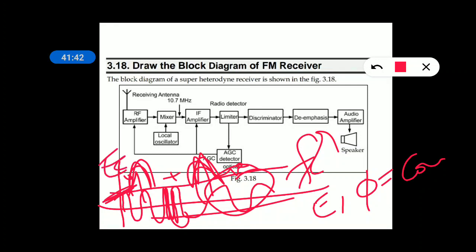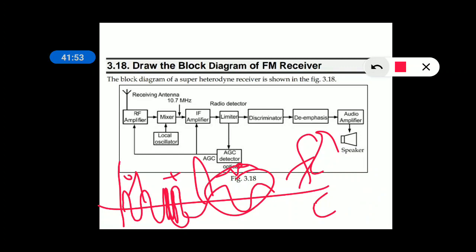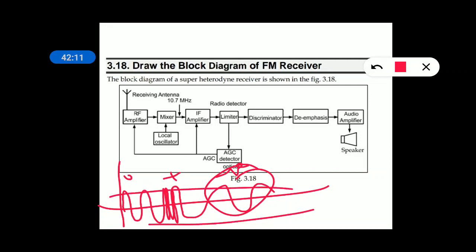So when it reaches EC, the clipper clips the unwanted portion, which will not be available at the output of the clipper. There won't be any noise. This noise will be removed. In this way, the limiter limits the voltage or the strength of the FM signal constantly. It maintains constant peak values of the FM signal. That is why you need a limiter.